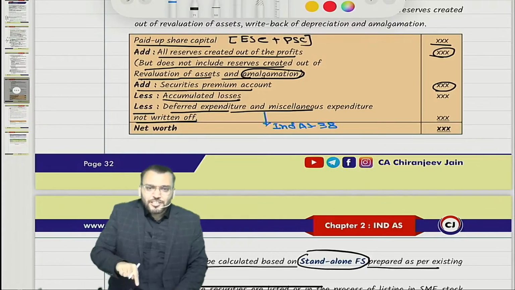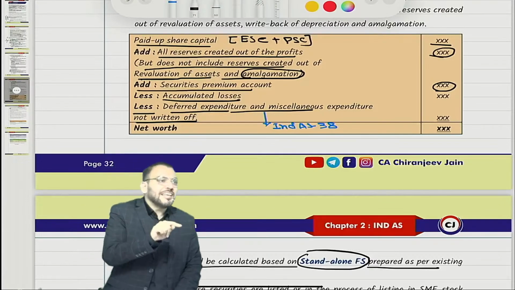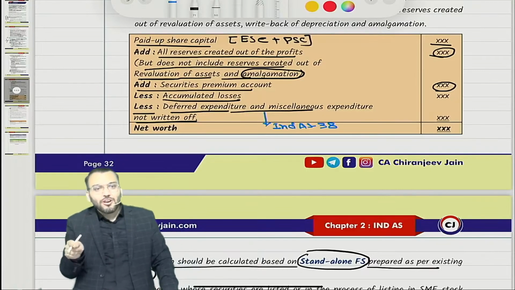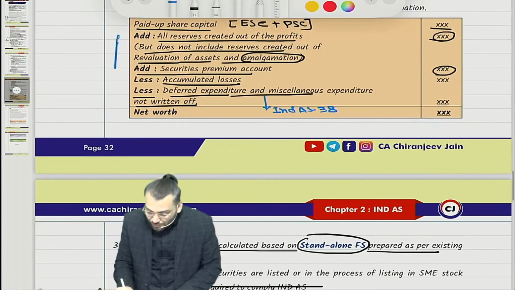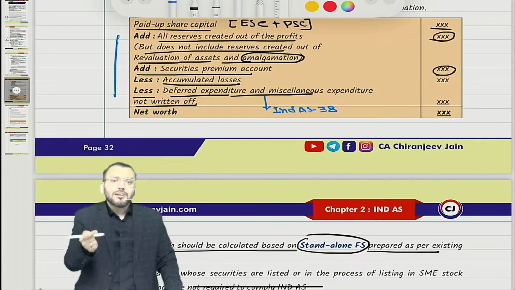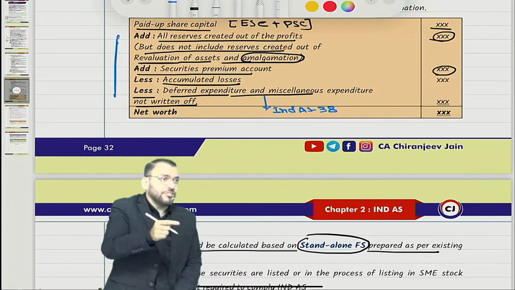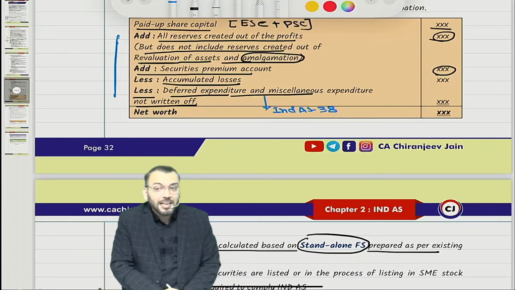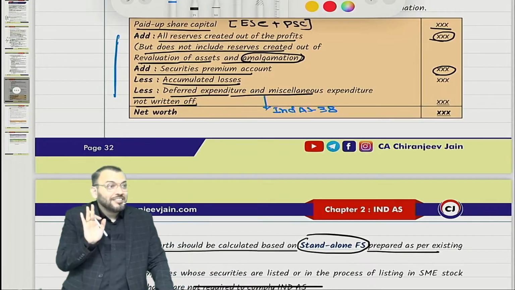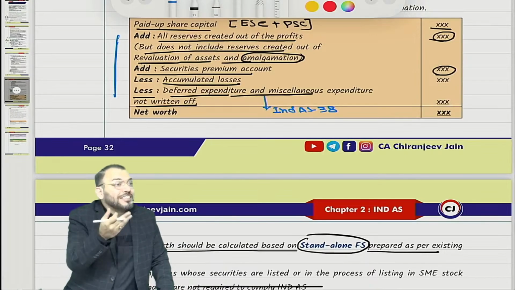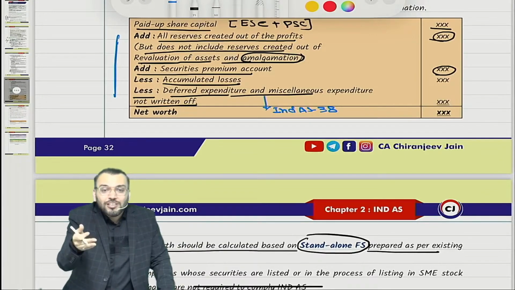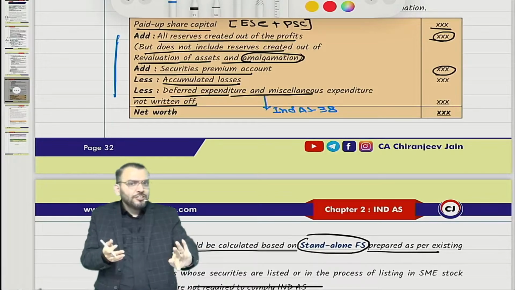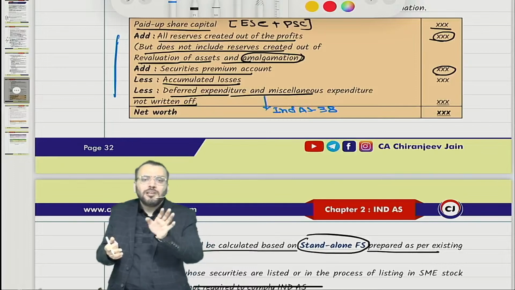Right now this definition is as per the Companies Act. This net worth definition is from the Companies Act. So the Companies Act has mentioned deferred expenditure, which may or may not exist as per Ind AS. We do accounting based on Ind AS. So this Companies Act has mentioned deferred expenditure. What is deferred expenditure? We will understand.